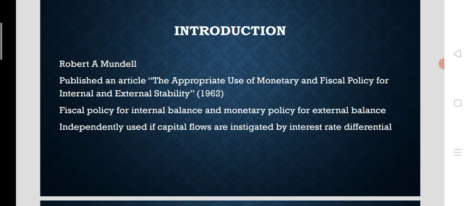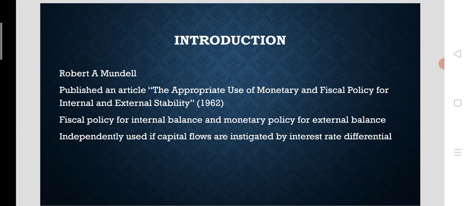This is the model developed by Robert A. Mundell, and he published an article titled The Appropriate Use of Monetary and Fiscal Policy for Internal and External Stability, published in 1962. According to the Mundell model of assignment problem, fiscal policy will be earmarked for obtaining internal balance, and monetary policy could be applied for obtaining external balance. This is a departure from the Swan model of assignment problem.